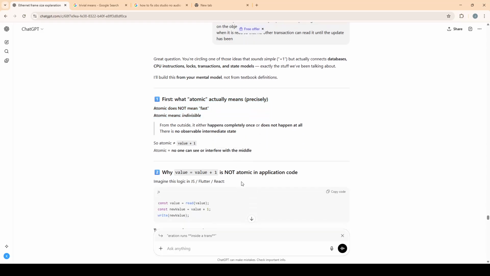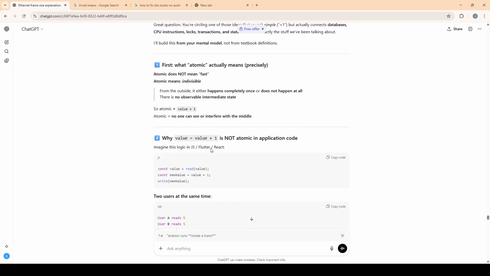So first, what atomic actually means, precisely. Atomic does not mean fast. Atomic means indivisible. From the outside, it either happens completely once or does not happen at all. There's no observable intermediate state. So atomic is not "value = value + 1." Atomic equals no one can see or interfere with the middle.